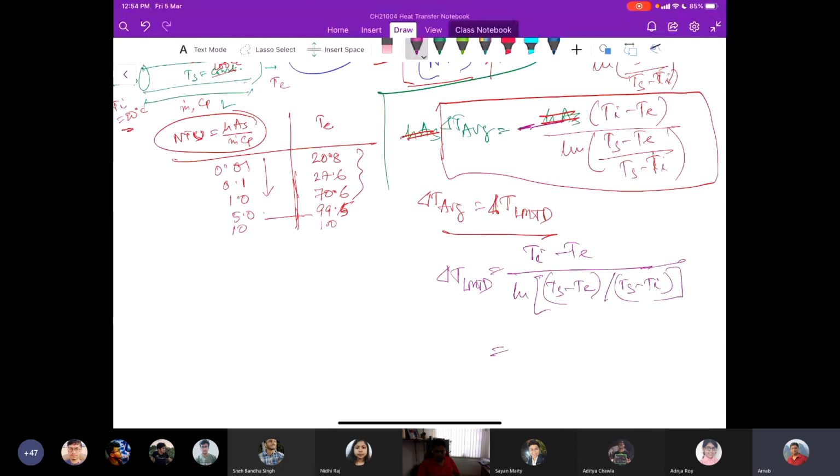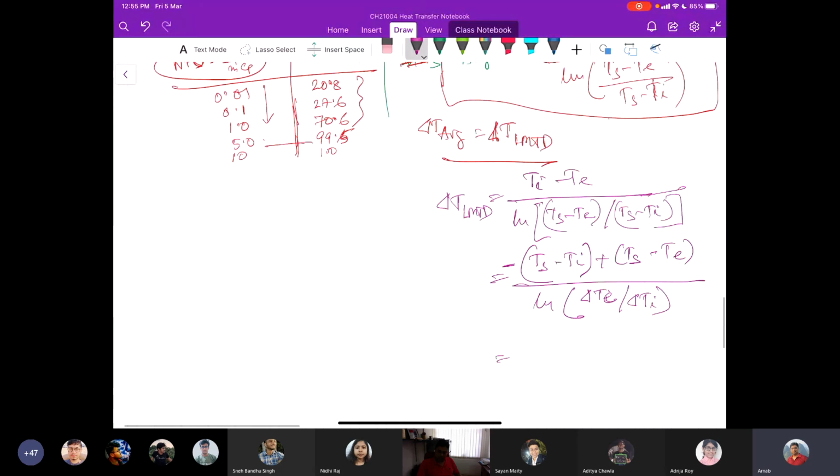So here, if we introduce Ts minus Ti, this has to be minus of this plus Ts minus Te, in order to write it in the form where we have delta Te divided by delta Ti.